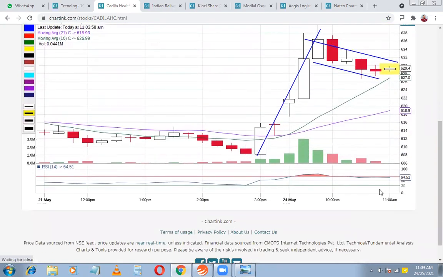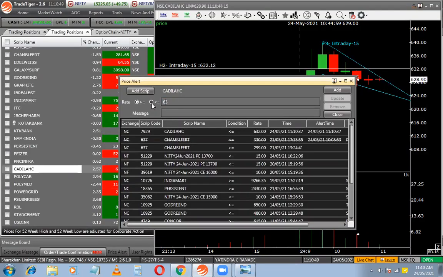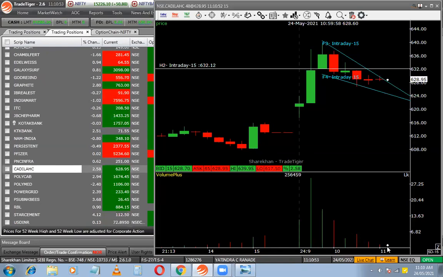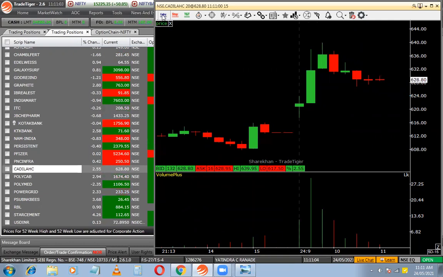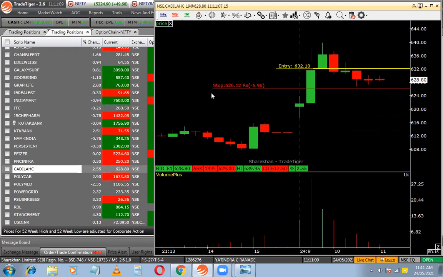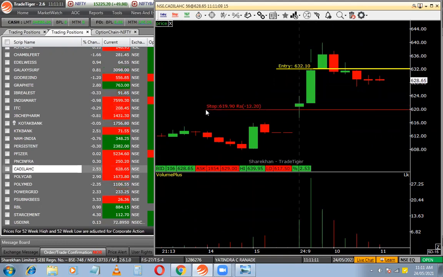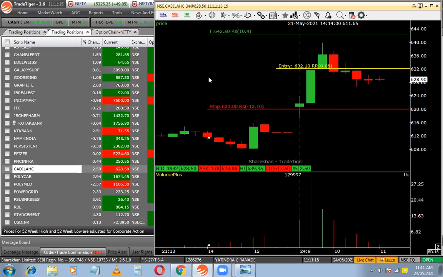Now in intraday, you might not get the volume updated over here. So for that, I will use my Trade Tiger. Now, very important, check volumes. Again, make sure that the pattern format is fine. Stop loss is going to be very strict. Okay, once you have everything ready, you're going to enter above that price. Make sure you keep a sufficient stop loss, because intraday fluctuations are wild sometimes. And the other thing is the risk reward ratio should also be good.